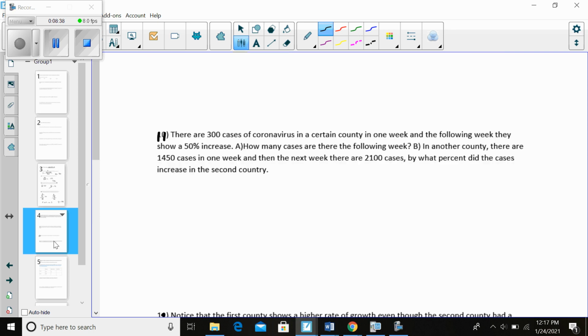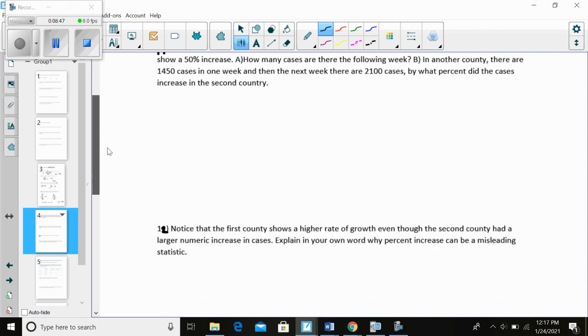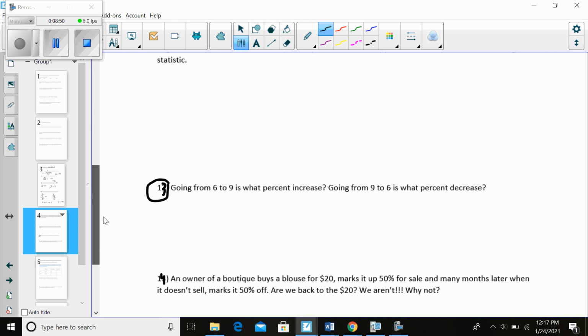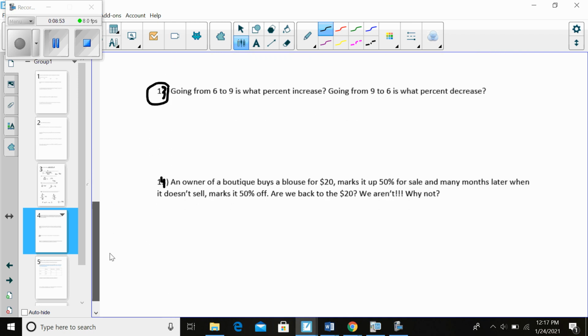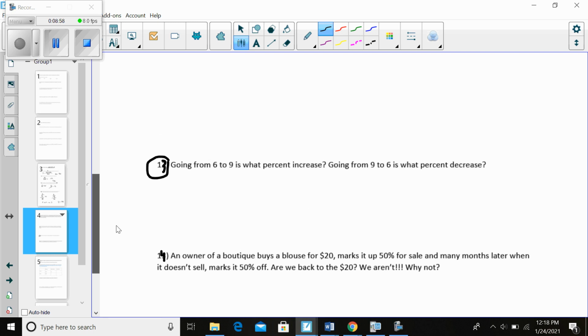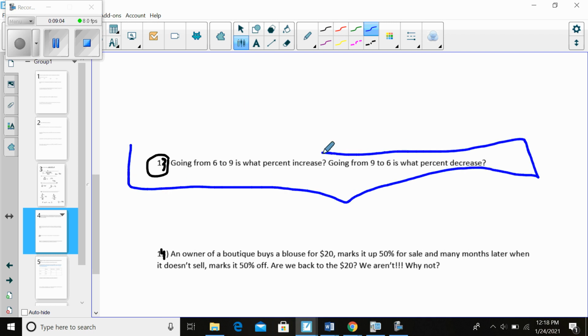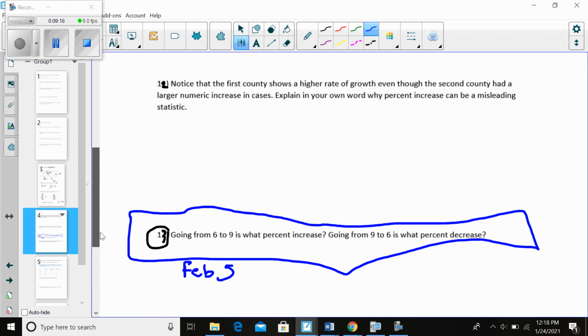So moving on to the next example. And here's an example about the 50% increase. So why don't you pause the video and try 12 and 14. I'll record the answers, and then if you've got them right, you can stop the video. This one number here, 13, this is what you're going to submit for your February 5th participation. Okay, so you're going to compute this exercise and turn this in. Okay, so pause the video now.